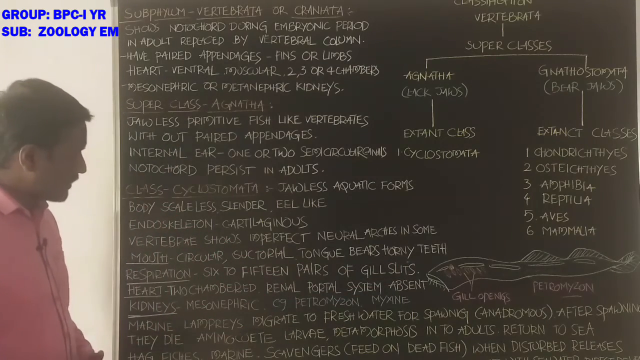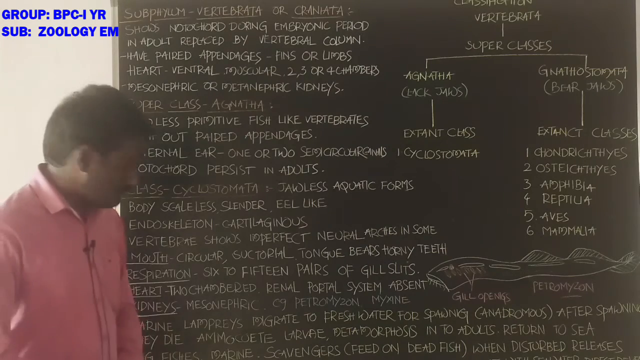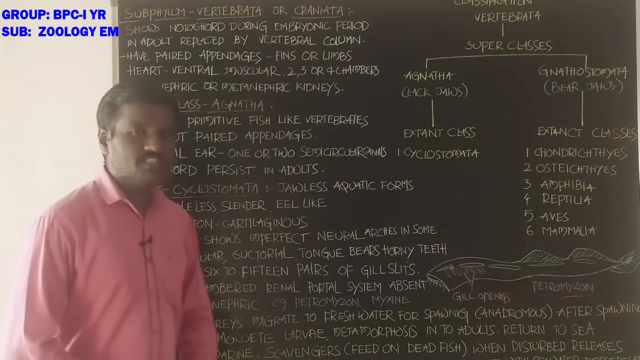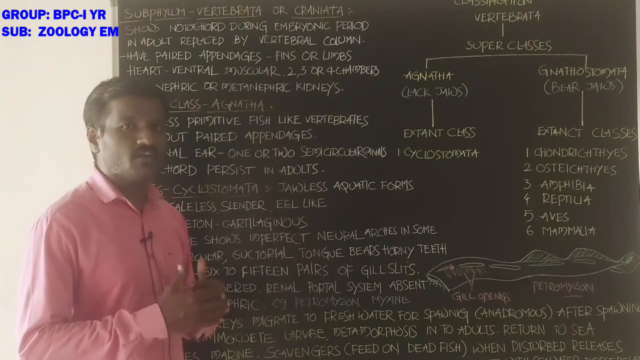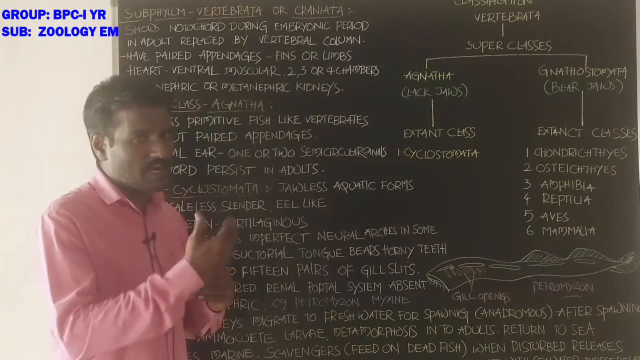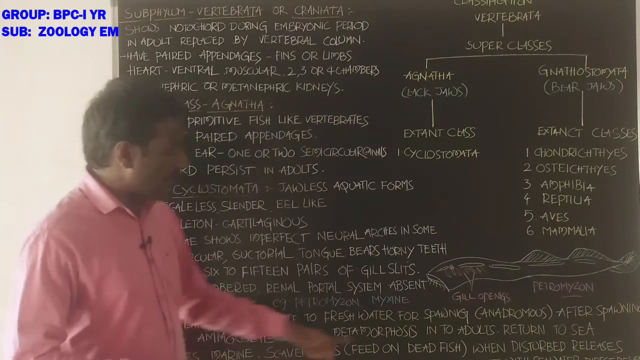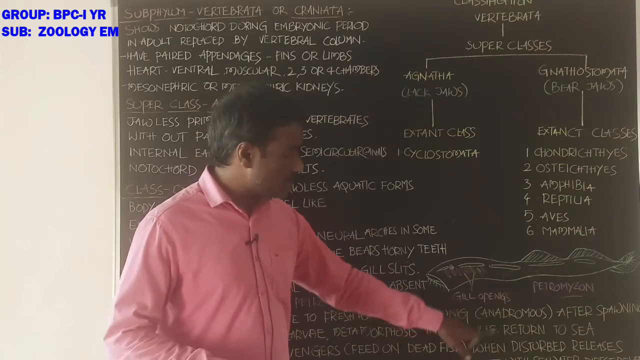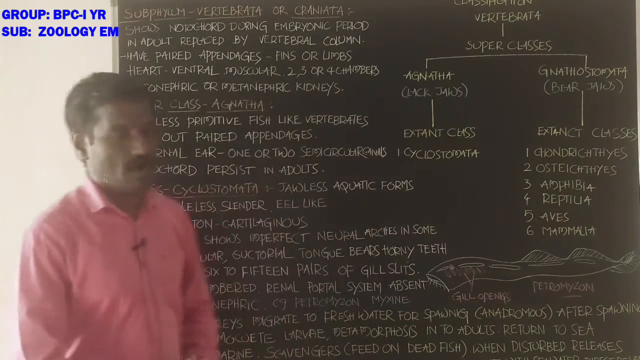Okay, students? Fertilized eggs develop into ammocoete larvae. When these ammocoete larvae complete metamorphosis, they develop into the adult one. The adults return into the sea water.